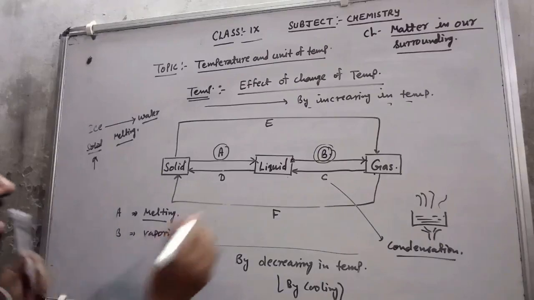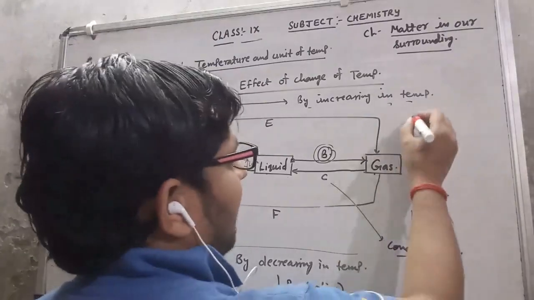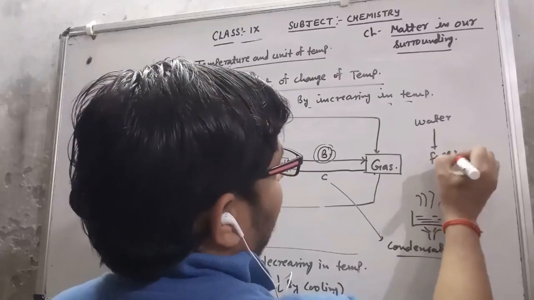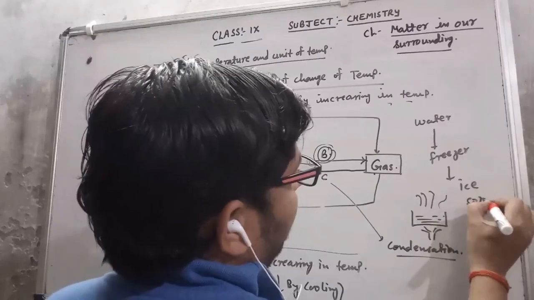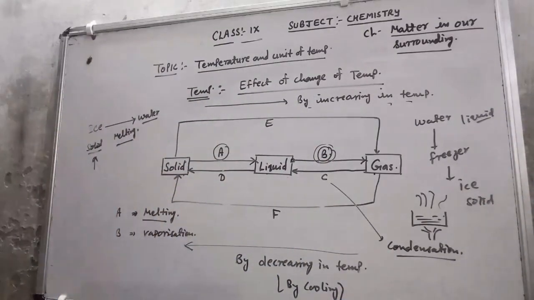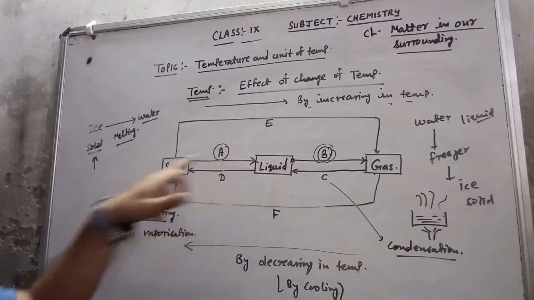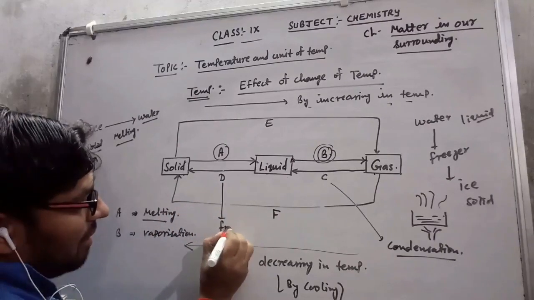Now next is a liquid converted into solid. Very simple. Suppose I take water and keep it in a freezer. What happens? This water is converted into ice. This is the solid form and this is the liquid form. So the water is going to freeze, or solidify. We can say that the process in which a liquid is converted into solid by cooling is called freezing or solidification. So this process D is freezing or solidification.